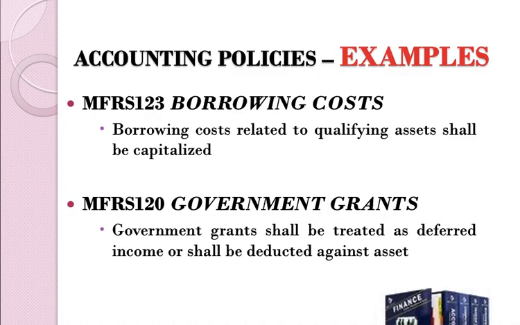All right. Now, this is an example of accounting policy, which is you may have MFRS 123 borrowing cost, and how you are going to treat the borrowing cost. Borrowing cost is simply interest on loan. Okay, interest on loan, and then a government grant, which is covered under MFRS 120.